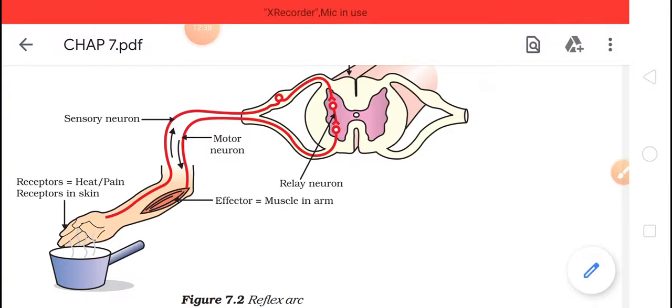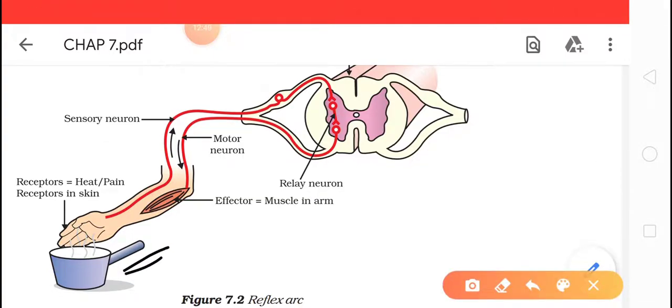Now, let's start. You have a few things over here. The first one is a pan which is hot, which you see over here. Okay, we have a pan and that pan is hot.